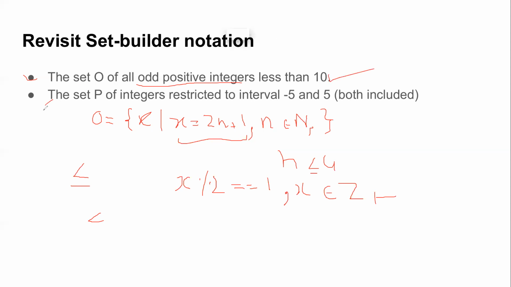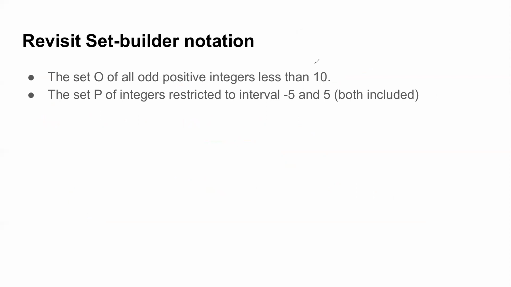Now please attempt the second one. Set of integers restricted to an interval minus 5 and 5, but both included. So this is what I meant by these symbols. Yeah. So set P of integers. You can easily represent integers by notation, restricted to the interval minus 5 and 5, both included.